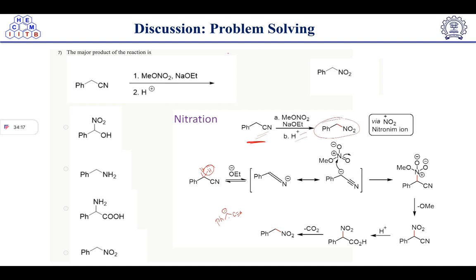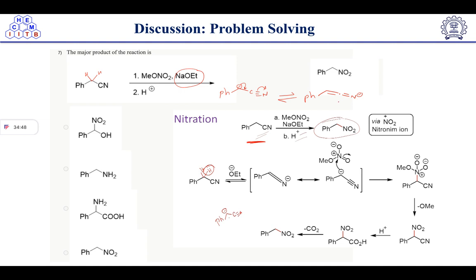First of all, we have sodium methoxide, which is a base. A base will always abstract the proton. So here we have a proton which will be abstracted by the base. Proton abstraction will take place, and we will get it this way. Now we know that this can be written as an enolate form. So this is nothing but the intermediate.